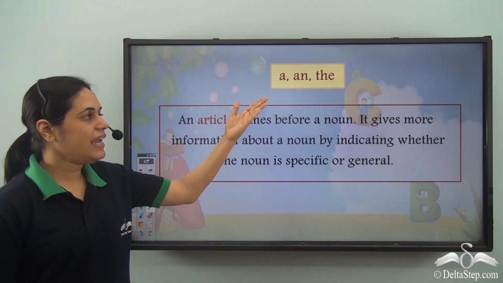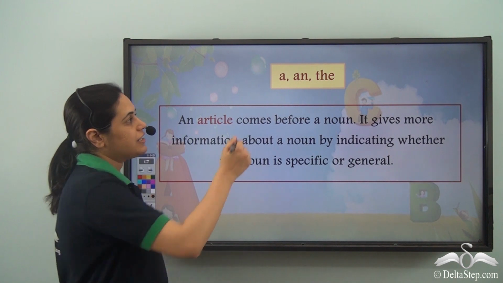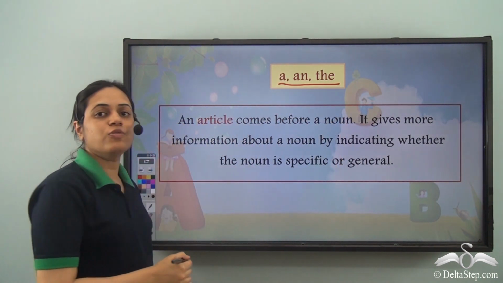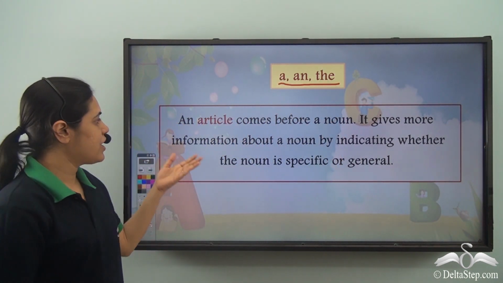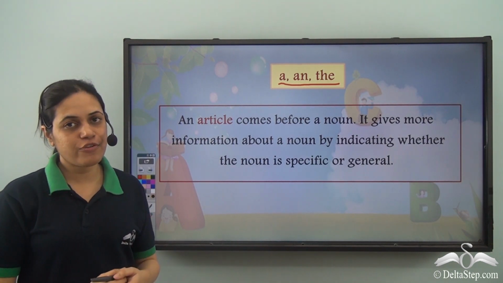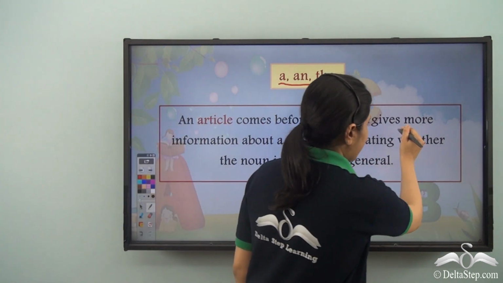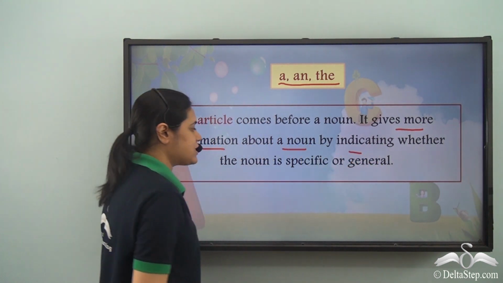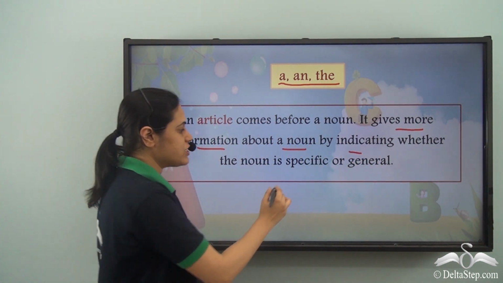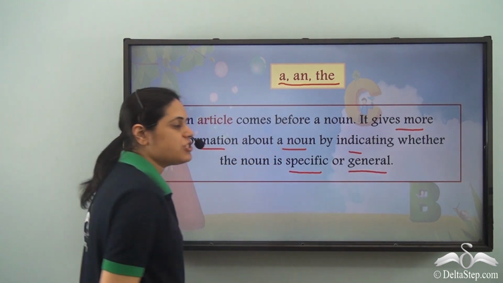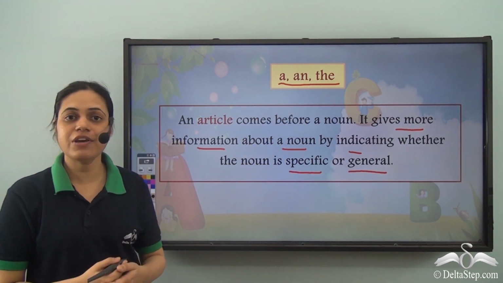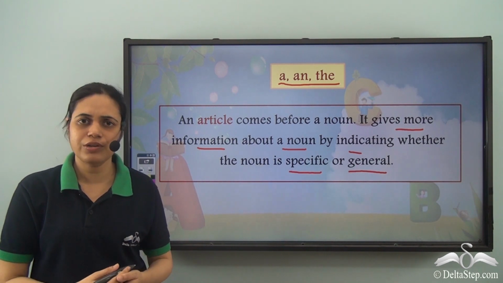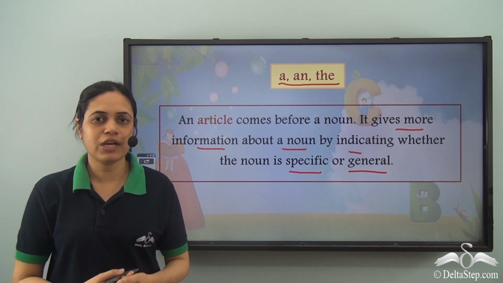Articles. A, an, and the are the three articles used in the English language. An article comes before a noun. It gives more information about a noun by indicating whether the noun is specific or general. So it tells us whether we are talking about the noun in particular or about a general noun.